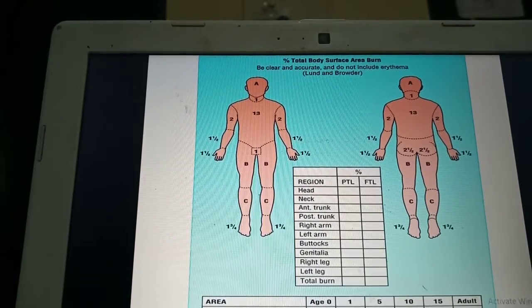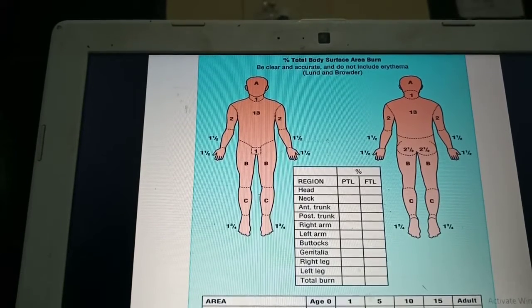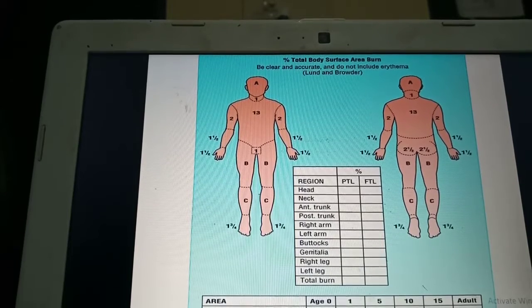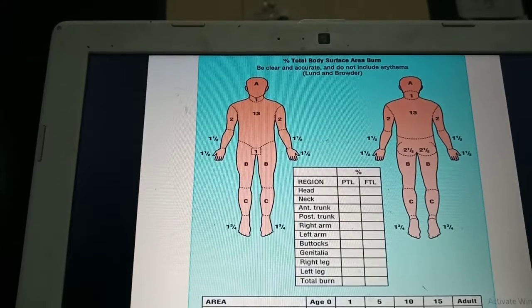As you can see in the tabular column, each age group is different. A is for the head, B is one part of the thigh, C is one part of the lower leg.